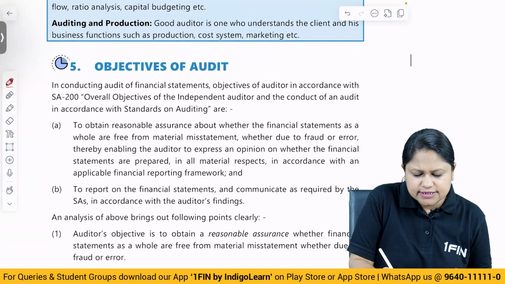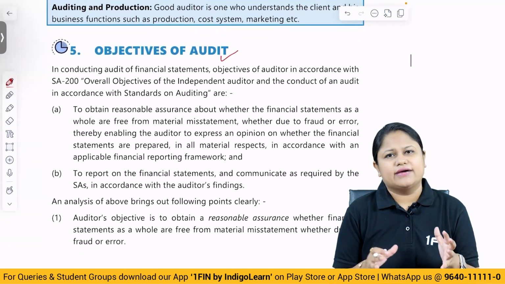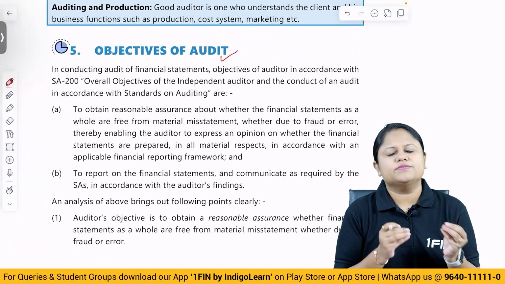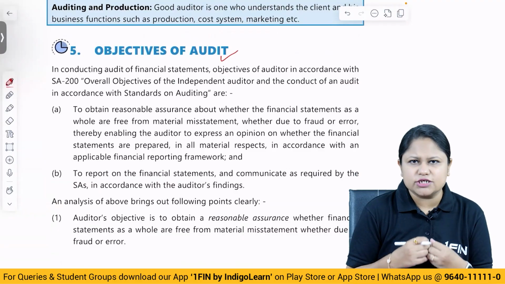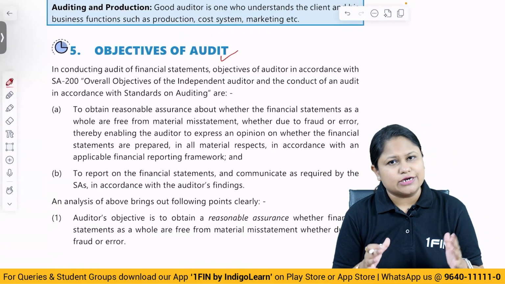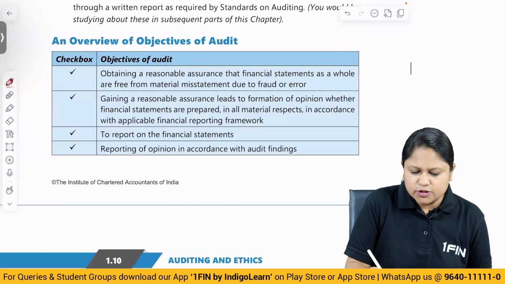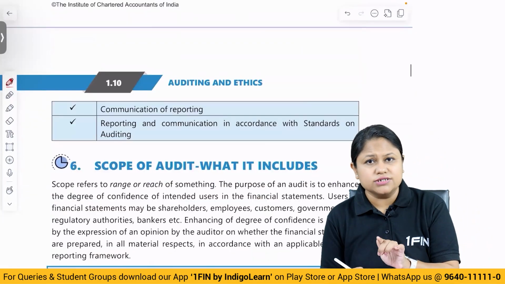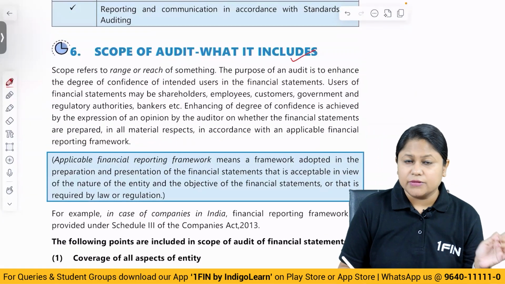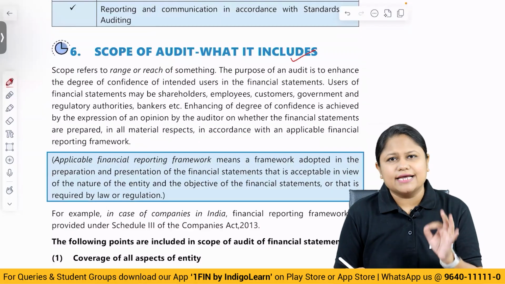Objective of audit, we discussed as a part of 200 also, and I have given a clear discussion about the objective of the audit, that is to obtain reasonable assurance and to give a report. So that also we have done in detail, so you will see that that is covered here. Then after that we talk about scope of audit, what audit includes and what audit does not include. That has been a detailed discussion as a part of our coverage.